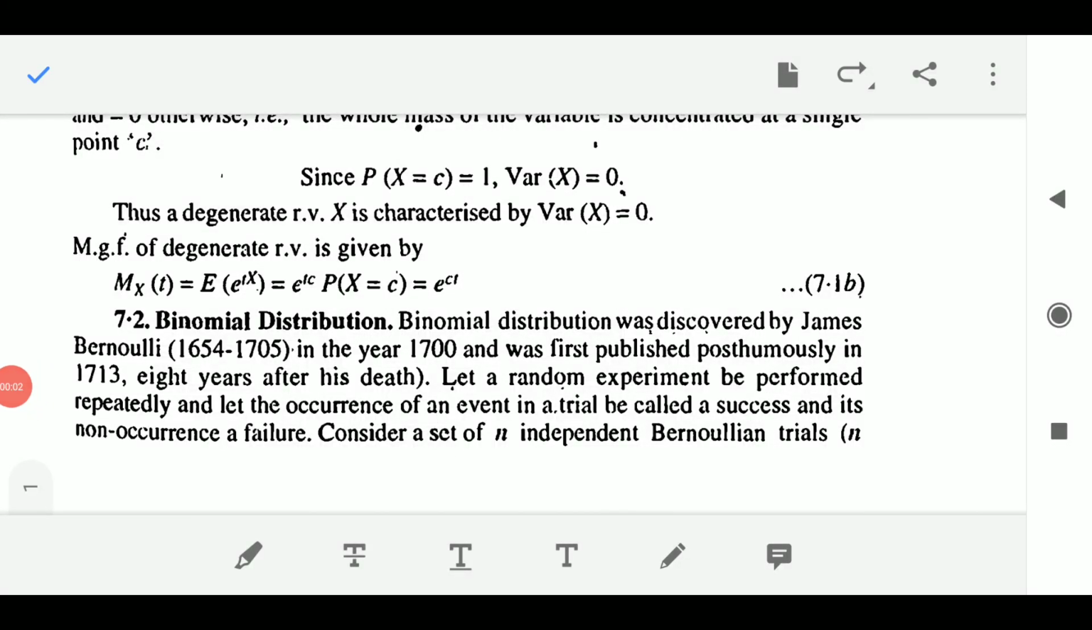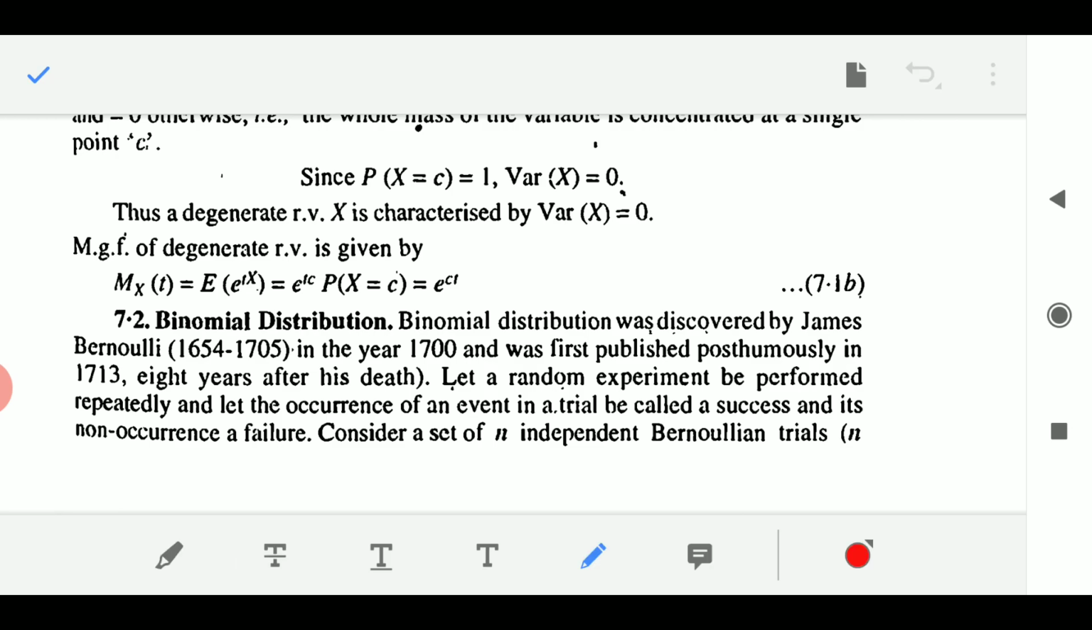Hello students, the next distribution that we are going to study is very important. The name of the distribution is binomial distribution. If Bernoulli's distribution is clear to you from the previous video lecture, then it is very easy for you to understand this binomial distribution. I am making a star mark to this because this distribution is of utmost importance. It is considered to be one of the most important distributions as far as discrete random variables are concerned.